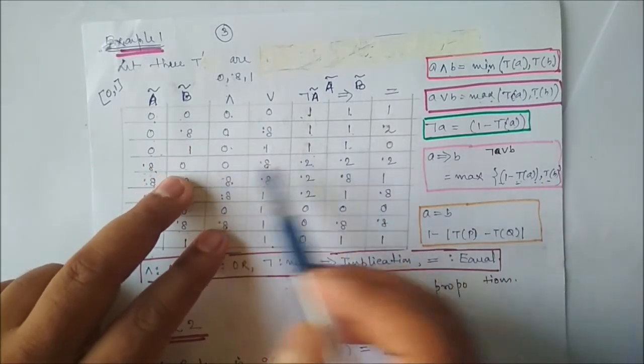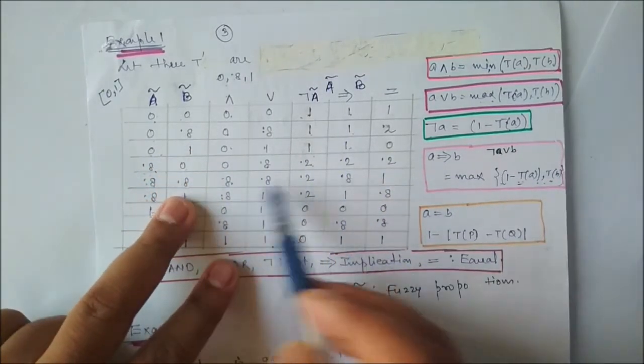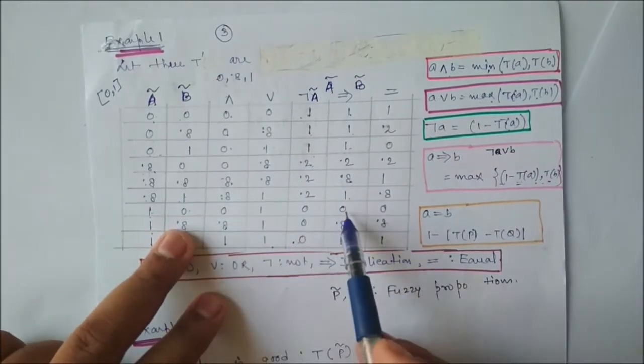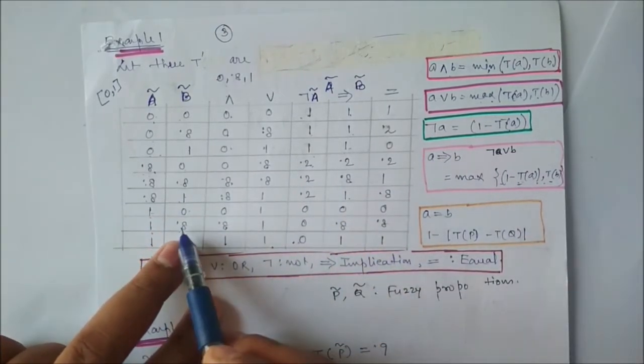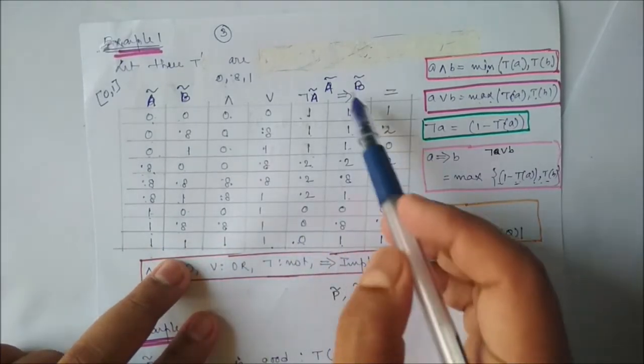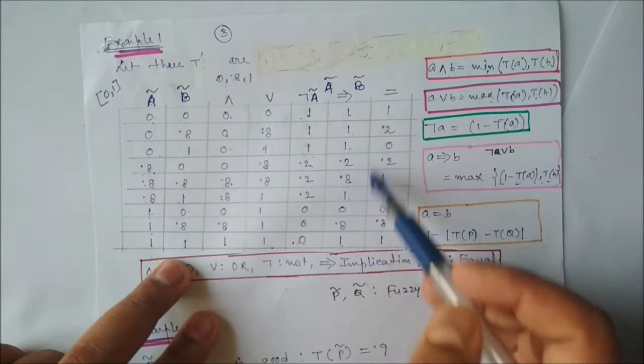1 and 1, maximum 1. 0.2, maximum 0.2. 0.8 and 0.2, maximum 0.8. 1 and 0.2, maximum 1. 0 and 0, maximum 0. 0.8 and 0, maximum 0.8. 1 and 0, maximum 1. So this is nothing but our A implies B.